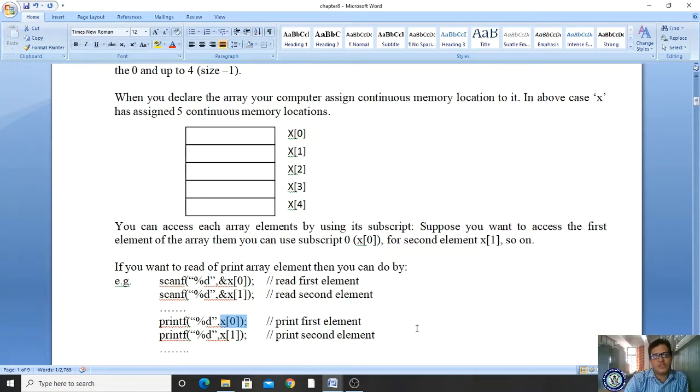And one more thing: if you are using the arrays concept, you are definitely going to use a looping statement. Definitely a for loop will exist. If you are using arrays, you are using a for loop. Just keep that in mind.